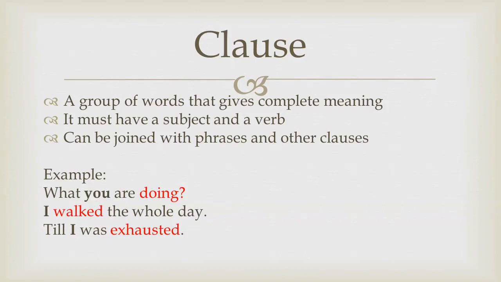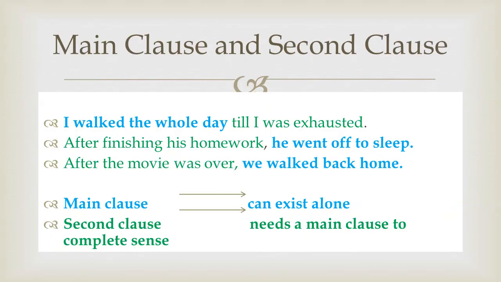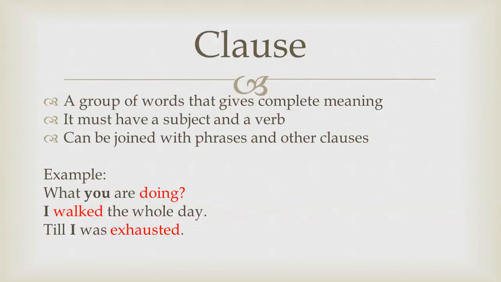Next example is till I was exhausted. Look at the subject, I, and the verb, was exhausted. A group of words having a subject and a verb is a clause. So this is a clause.